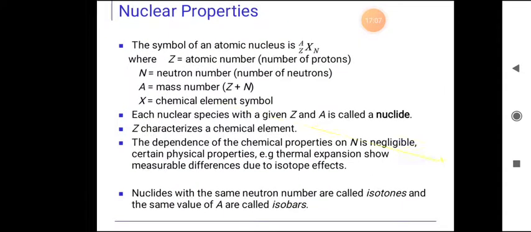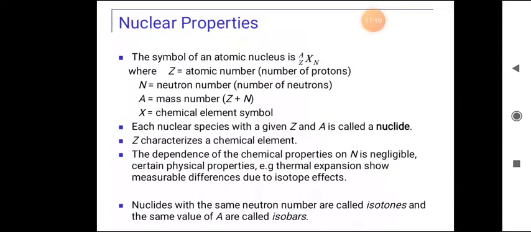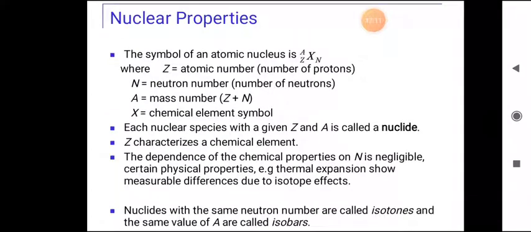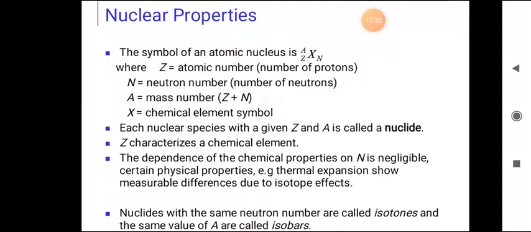So coming to the nuclear properties, this is a very important thing. First point, the symbol of an atomic nucleus is ᴬ_Z X, where Z is the atomic number, that means the number of protons in the nucleus.